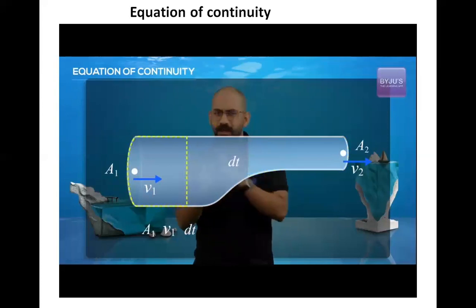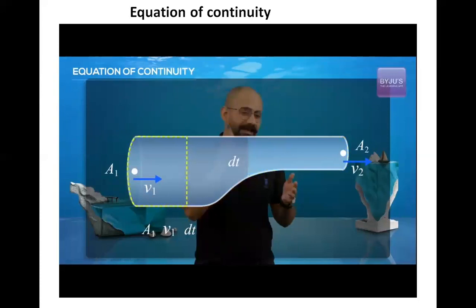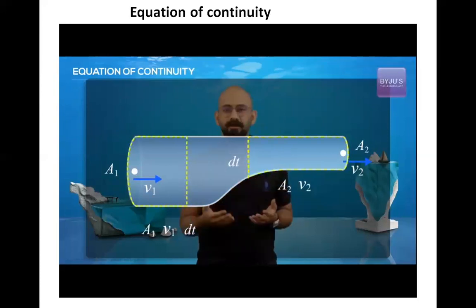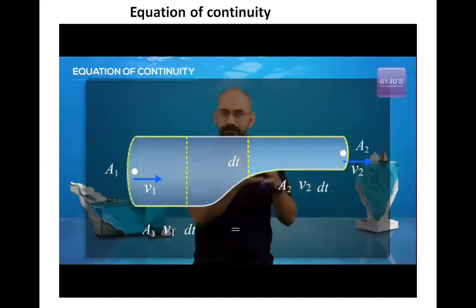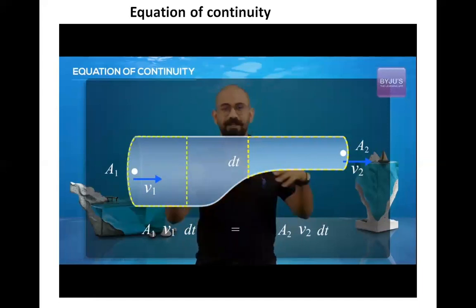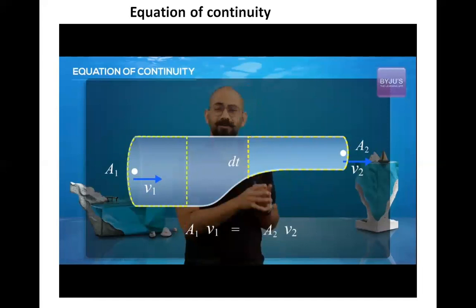As we come to the other side, the volume gain will be A2 into this distance, which is A2 into v2 into dt. By conservation of mass, we know that the volume will be the same. Therefore A1 v1 dt should be equal to A2 v2 dt. If I cancel out dt on both sides, I get A1 v1 equals A2 v2.